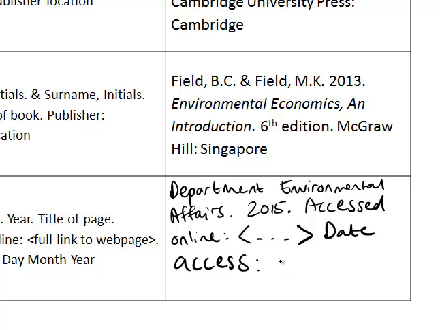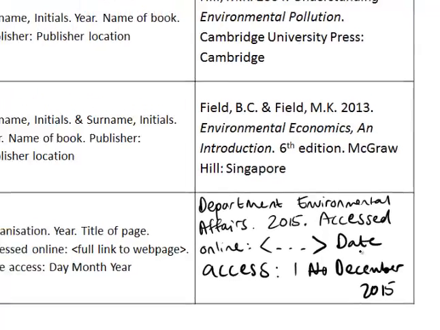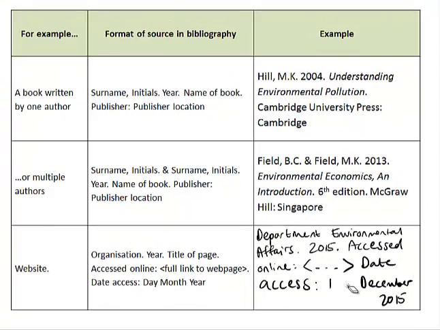So today's date, let's say it's the 1st of December 2015. And that's how you reference websites. I hope you've learned more about referencing. Have a look in your tutorial 101 for more examples, and please ask if you don't understand anything.